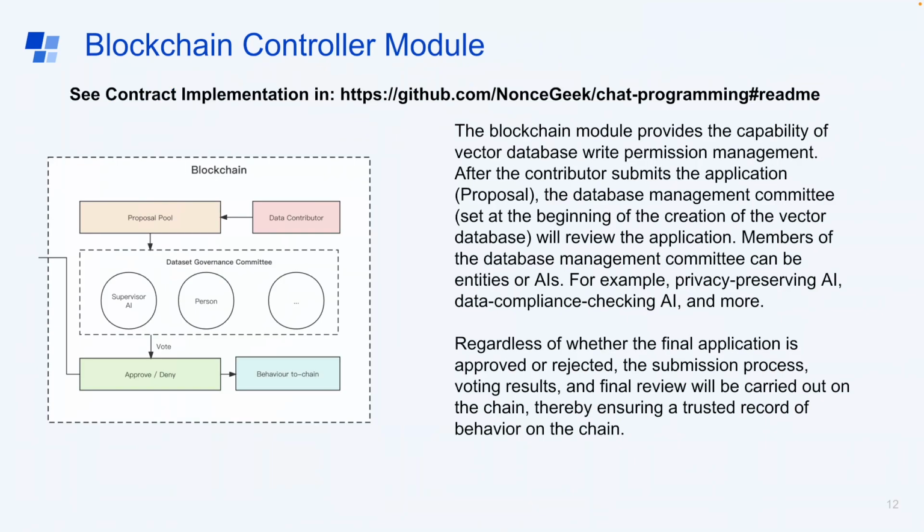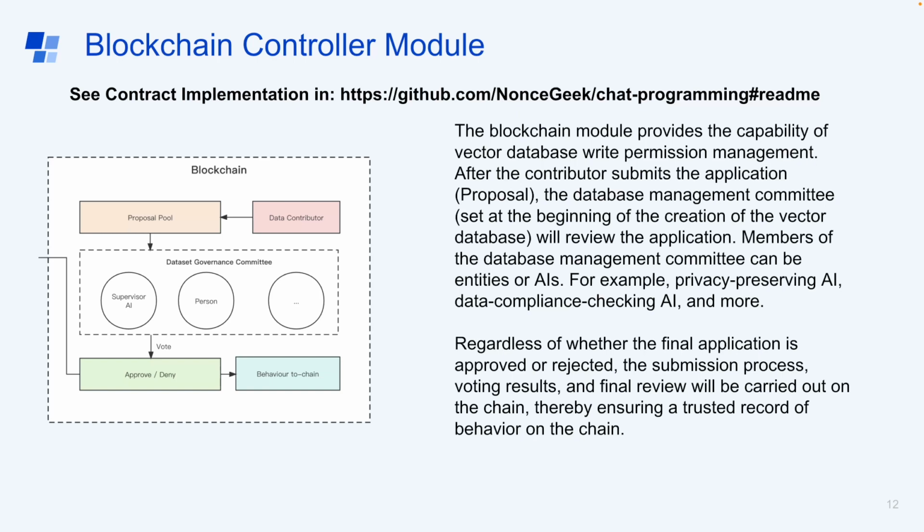The next module is the blockchain controller module. We can see the smart contract address in the README of this project. The blockchain controller module provides the capability of vector dataset write permission management. After a contributor submits a proposal, the database management committee will review it.